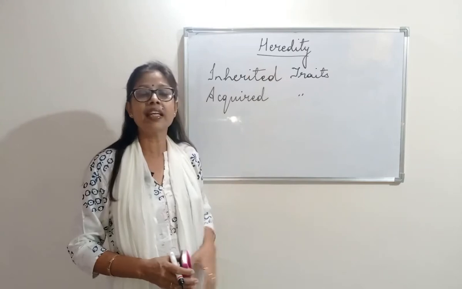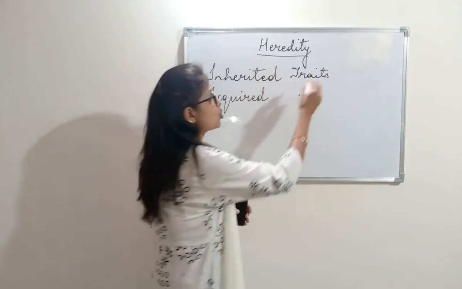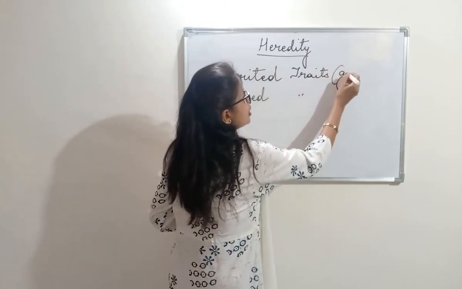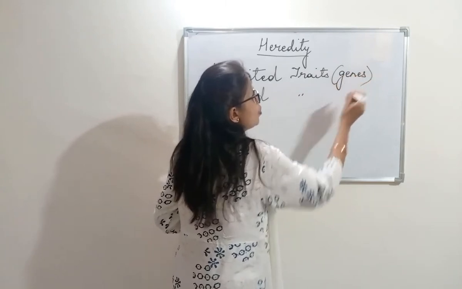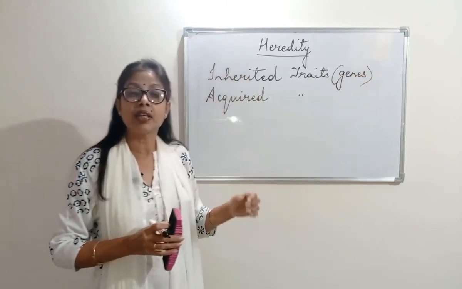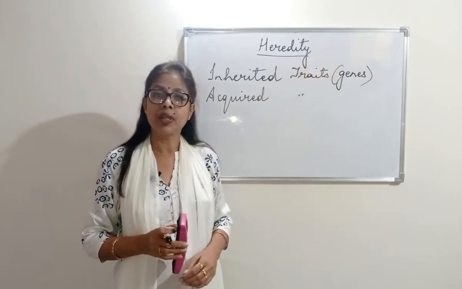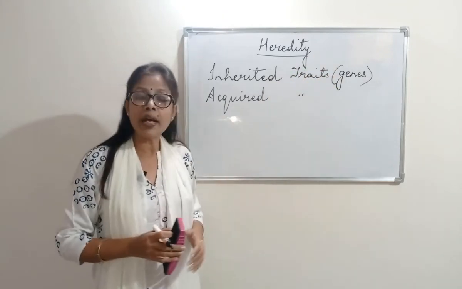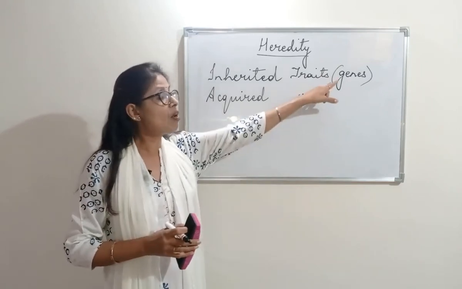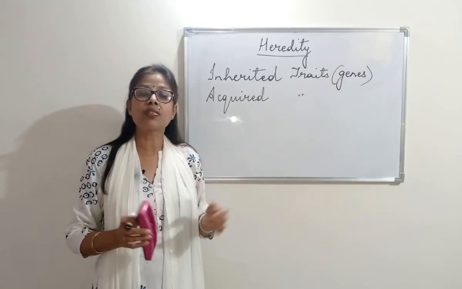And this inherited character is actually present in the genes. At the time of reproduction, the character passes or the traits pass from gene to gene. Whereas in an acquired character, it is not in the genes, it is from the surroundings.